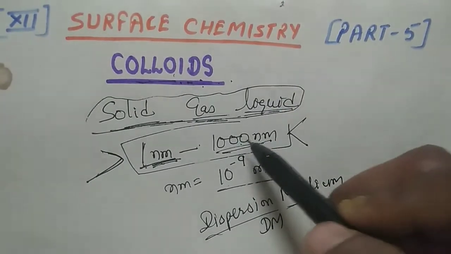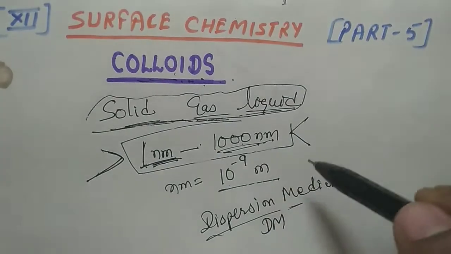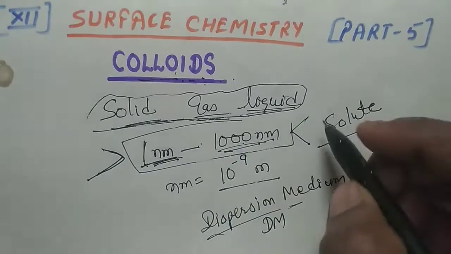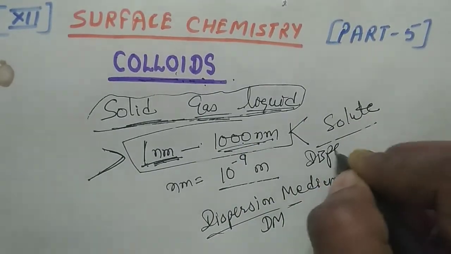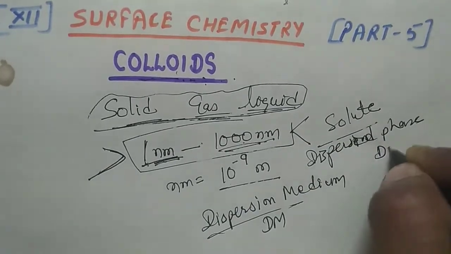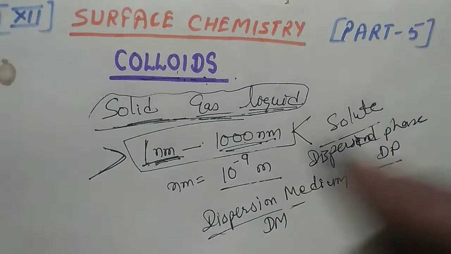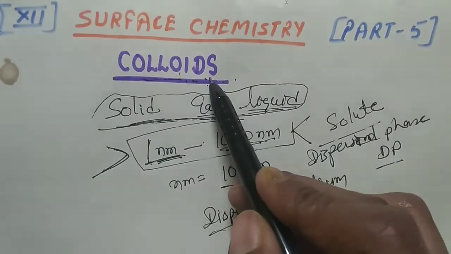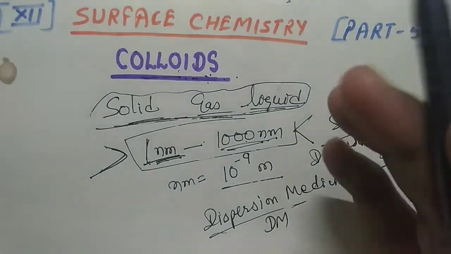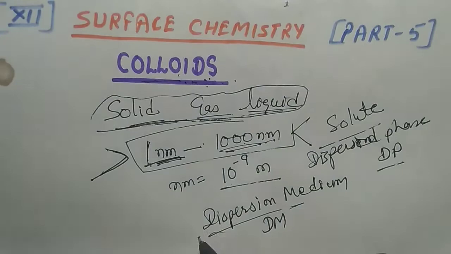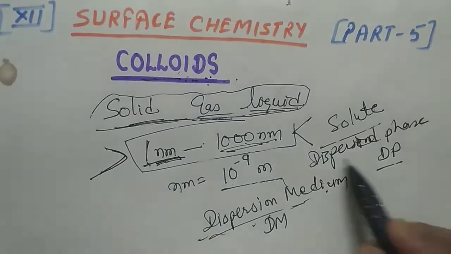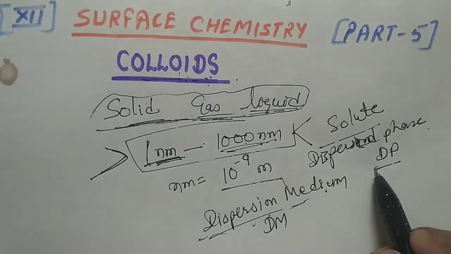And the substance which is to be dissolved, which is the solute in the solution, is termed the dispersed phase, or we can say DP. So when colloids want to exist, they are dissolved in any liquid, gas, or solid, which is known as the dispersion medium, and when dispersed, the colloid is known as the dispersed phase, or DP.